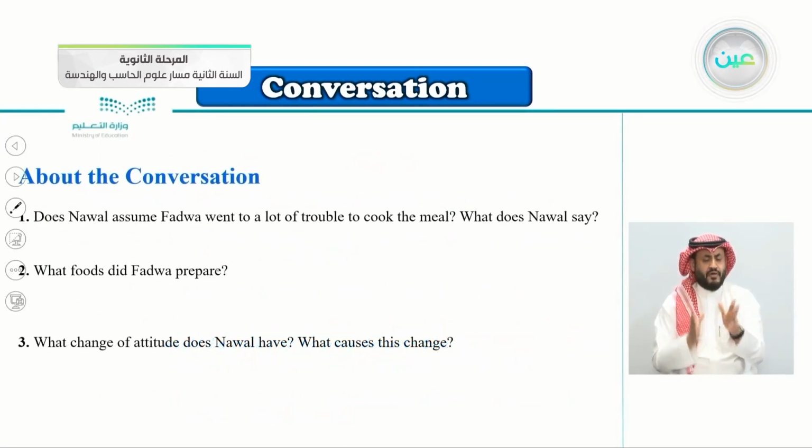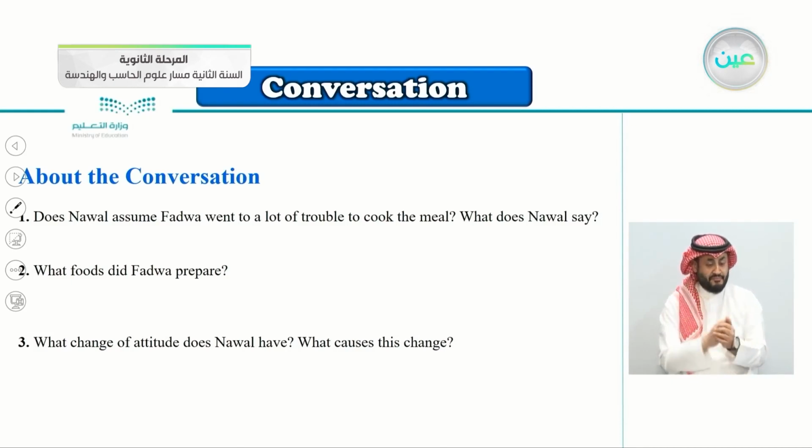About the conversation questions here: Does Nawal assume Fadwa went to a lot of trouble to cook the meal? What does Nawal say? What foods did Fadwa prepare? What change of attitude does Nawal have? What causes this change? So we have three questions here.